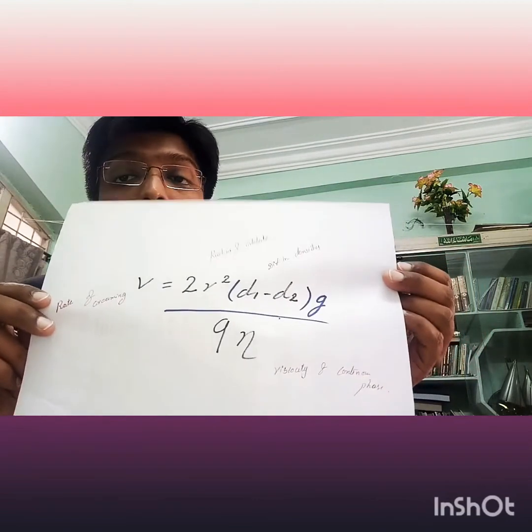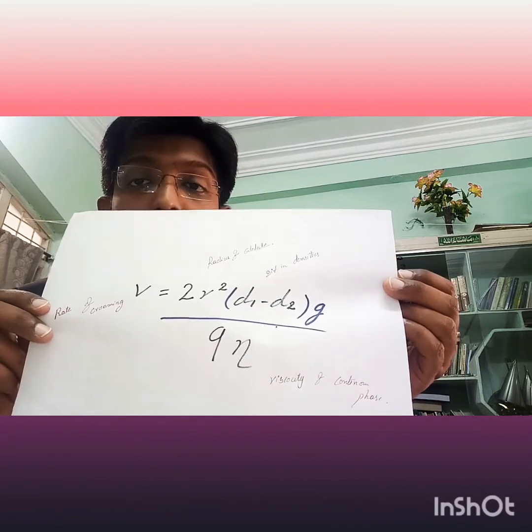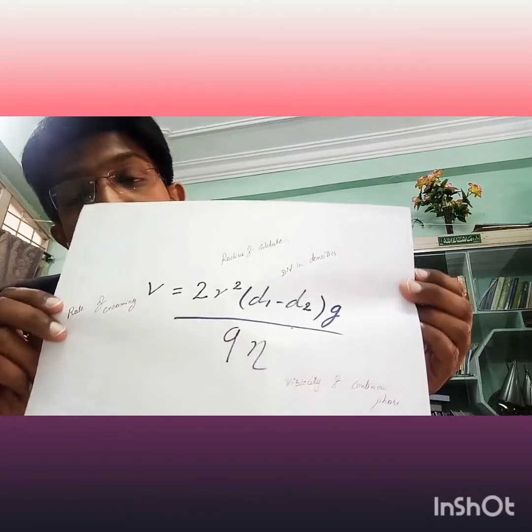The rate of creaming is directly proportional to the radius of the globule. The smaller the radius of the globule, the slower the rate of creaming. If the globule size is larger, the chances of these globules moving upwards are higher, and the rate of creaming increases. Differences in the densities: the lesser the difference in the densities, the slower the creaming. The greater the difference in density, the faster the creaming. Then comes the viscosity.